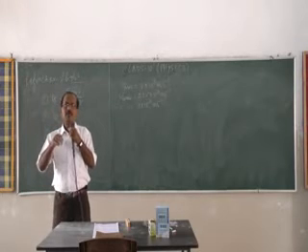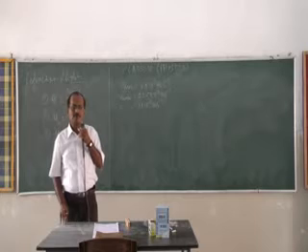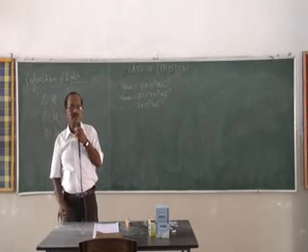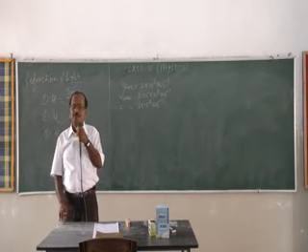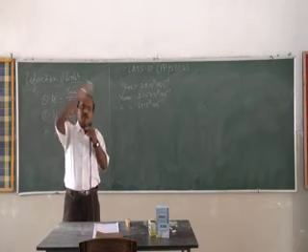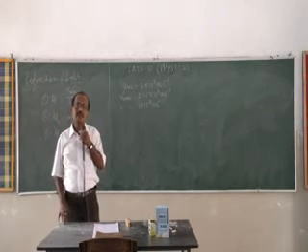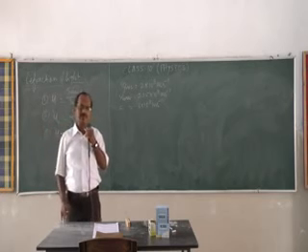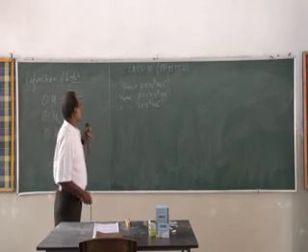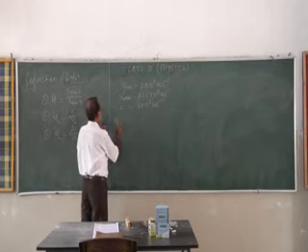What I am saying is, if a glass slab is surrounded by air, the refractive index of the glass slab will be something. If the glass slab is surrounded by water, then its refractive index will change. How it will change, we'll see. Okay, first of all, we are finding the refractive index of glass.